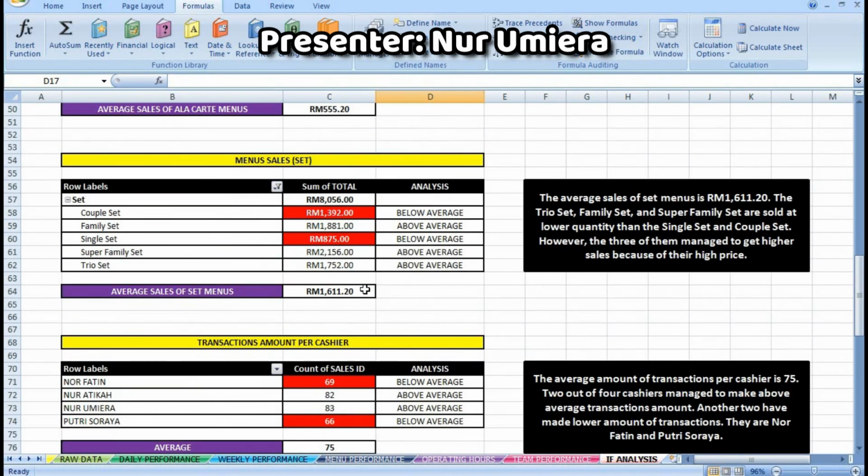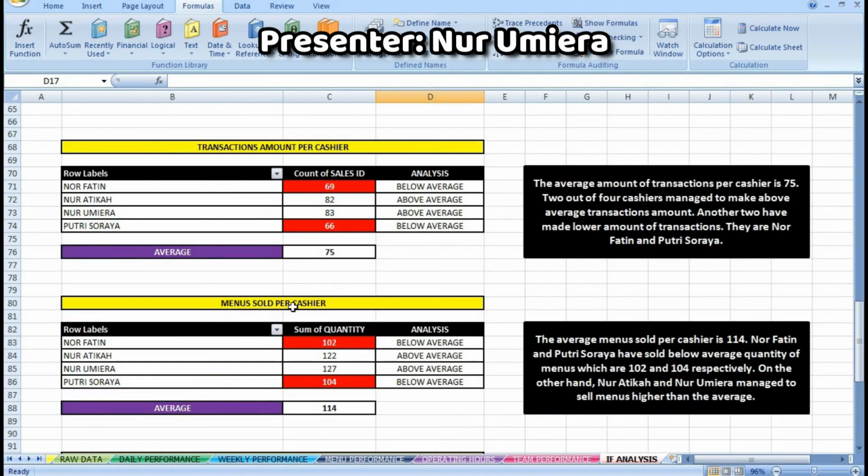The trio set, family set, and super family set are sold at the lowest quantity compared with single set and couple set. However, the three of them managed to get higher sales because of their high price. Okay, next, for the transaction amount made by our cashier, the average amount per cashier is 75.